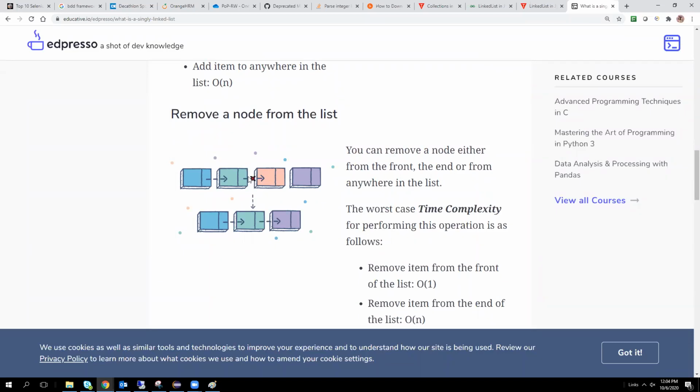In a linked list, if you want to delete a particular node, there is no need to delete the entire data. Simply we can change the pointer. That's it.